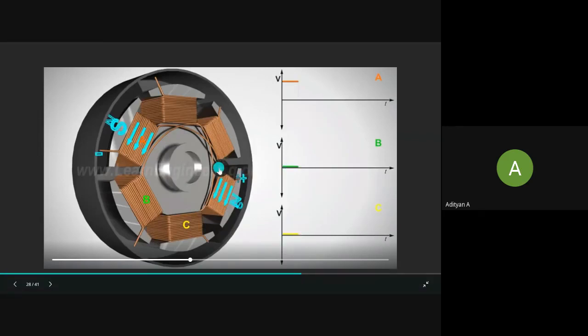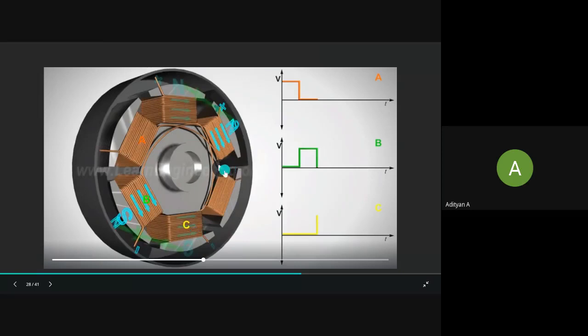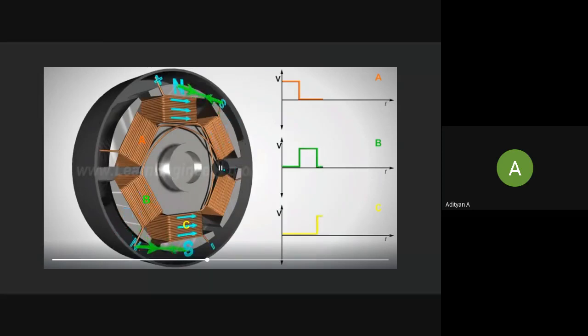Right. And the moment your rotor reaches coil A, it is de-energized and coil B is energized. So the potential of coil A fell down to 0 and the potential of coil B went up to 1 unit. Right, and then it waits till the rotor reaches coil B, and as soon as the rotor reaches coil B, coil C is energized. All right, coil C is energized, whereas coil A and B are still at 0 level.